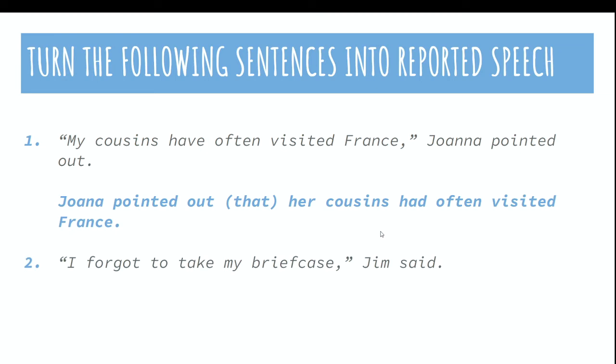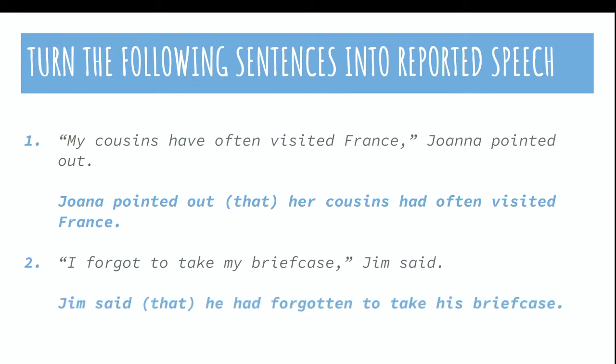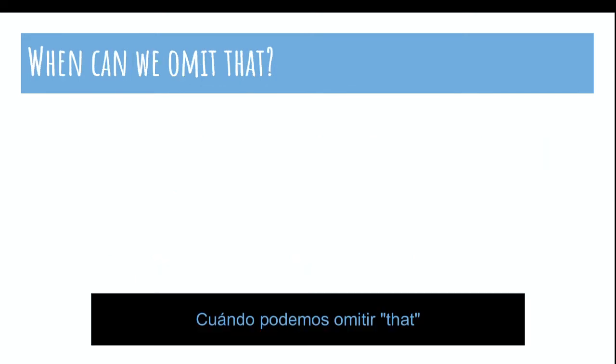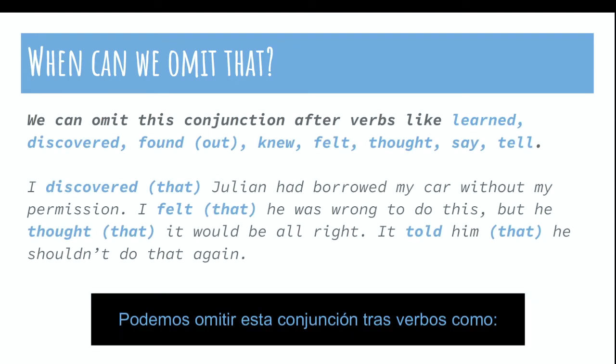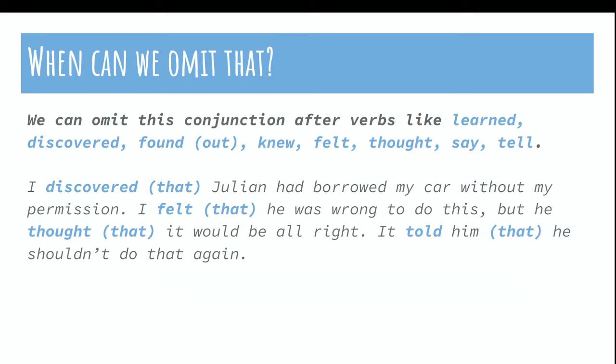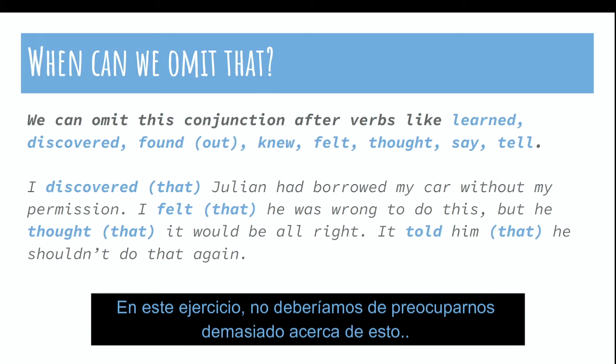I forgot to take my briefcase. Jim said, this is of course the previous example, so it would be, Jim said that he had forgotten to take his briefcase. When can we omit that? We can omit this conjunction after verbs like learned, discovered, found out, knew, felt, thought, say, and tell. So if we have say and tell here, we can omit it most of the time in this exercise. We shouldn't care that much about it.